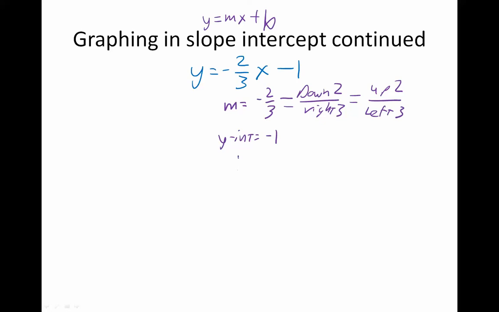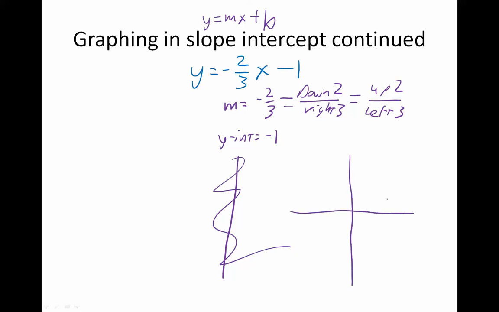Either of those works. So let's go ahead and graph that. That is a really awkward line. Forget I did that. Sometimes I've got to get used to using my pad here. All right, cool. And so my y-intercept is negative 1. I put that there. And then I need to use my slope, where I go either down 2, right 3, or up 2, left 3. But notice, either way that I go, I'm putting points on the same line. So my line is, I missed, but that's the basic shape of my line right there.